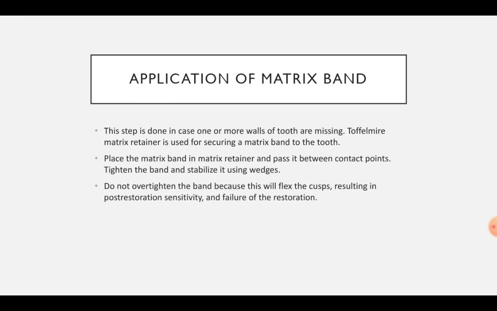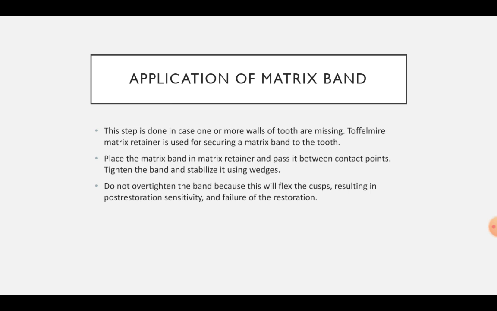Now, application of matrix band. This step is done in case one or more walls of the tooth are missing. For example, in class 1 cavity with extension, or class 2 cavity, or even class 5 cavities. Tofflemire matrix retainer is used for securing a matrix band to the tooth.